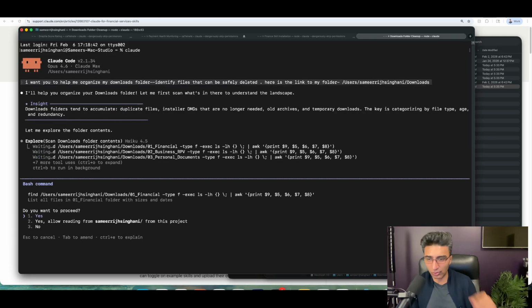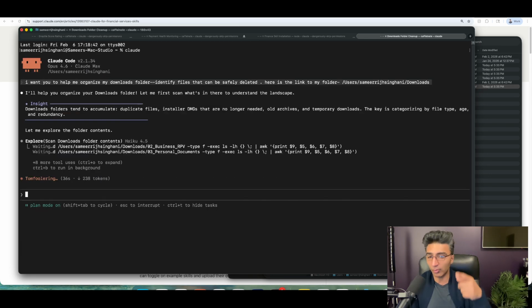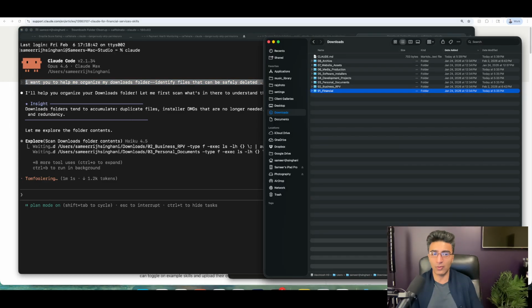So as it's going through and looking at all the files, it's going to first analyze and evaluate everything that it sees, and it's going to give me its interpretation of how I'm planning it, or my prompt. So this is considered a prompt here. When we go off and tell it, I want you to delete files that are safe to delete, it's going to go off and explore all the files here, and then it's going to come back, which you'll see shortly, with a plan on what it considers safe. And before it executes and actually deletes those files, you have the ability to tweak that plan, give it feedback, and then say, okay, go off and do it.